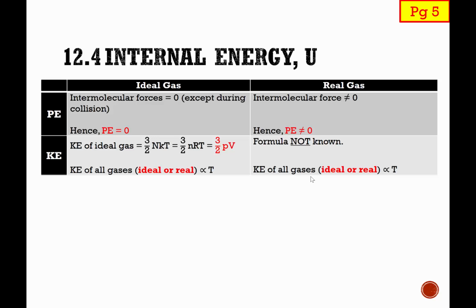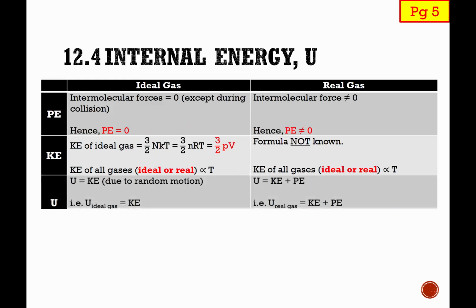But for real gas, we do not actually have the formula for its KE. But what we do know is that whether it is ideal gas or real gas, the KE will be proportional to temperature. For ideal gas, we do have the formula in place, which we can use to solve for the exact value of KE. So internal energy for ideal gas is only due to KE due to random motion. So internal energy is purely just the KE. But for real gas, we need to consider the potential energy because intermolecular forces are not zero.